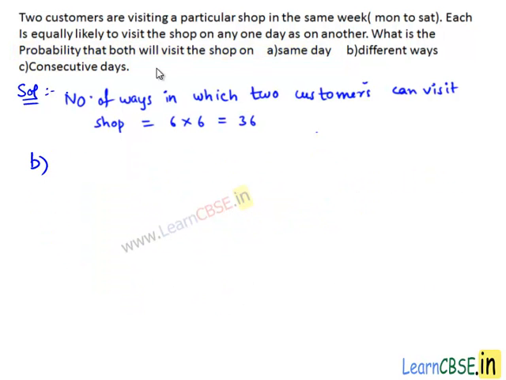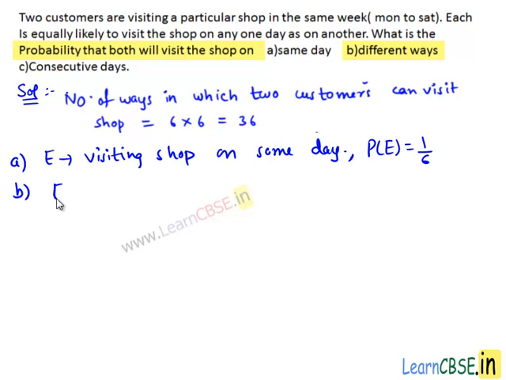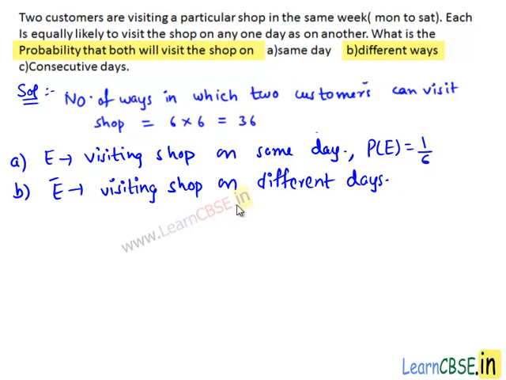Now, coming to the B bit, we need to find the probability that both will visit the shop on different days. Then, let E bar be the event of not visiting shop on same day, that is, visiting shop on different days. We have P of E plus P of E bar equals 1.